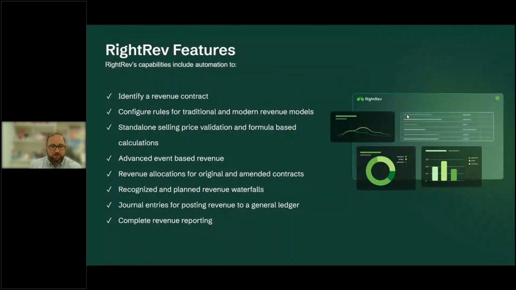Just some additional features that we solve for. Some of this is repeating on those advanced revenue concepts, but RightRev was built with the idea of being a point solution for all things revenue recognition, whether that be simple recognition concepts or the most complex. We like to say we can solution for basically any need that you may have from a revenue standpoint.